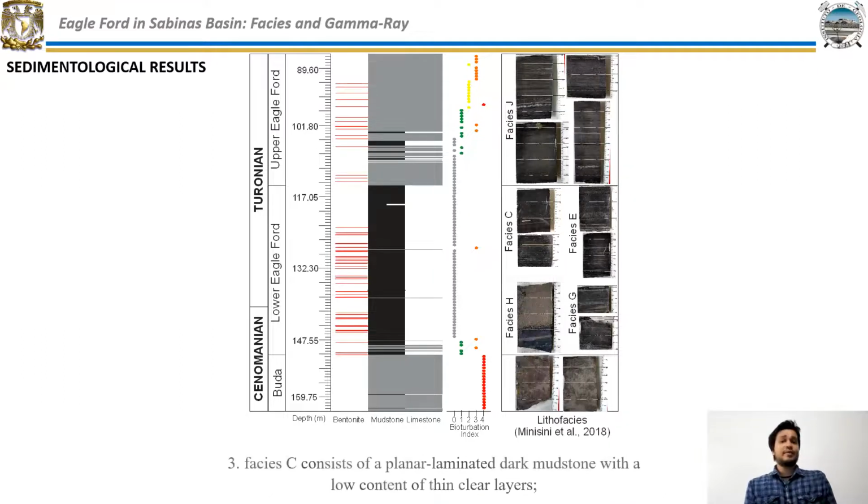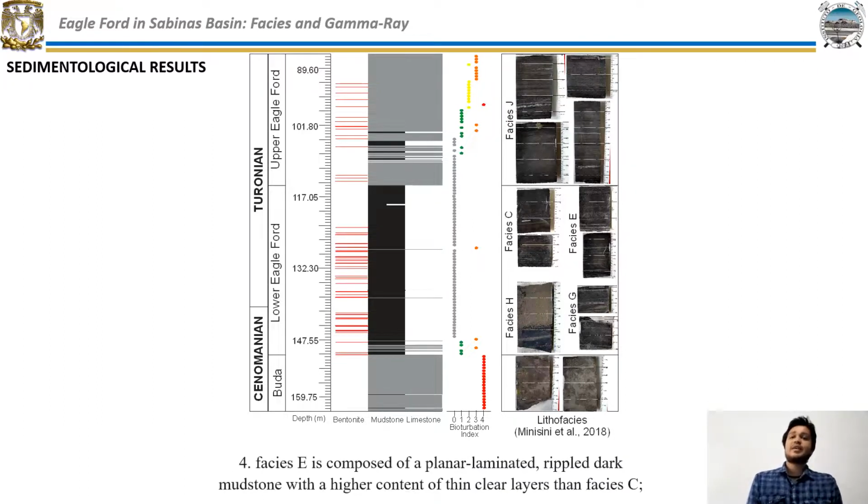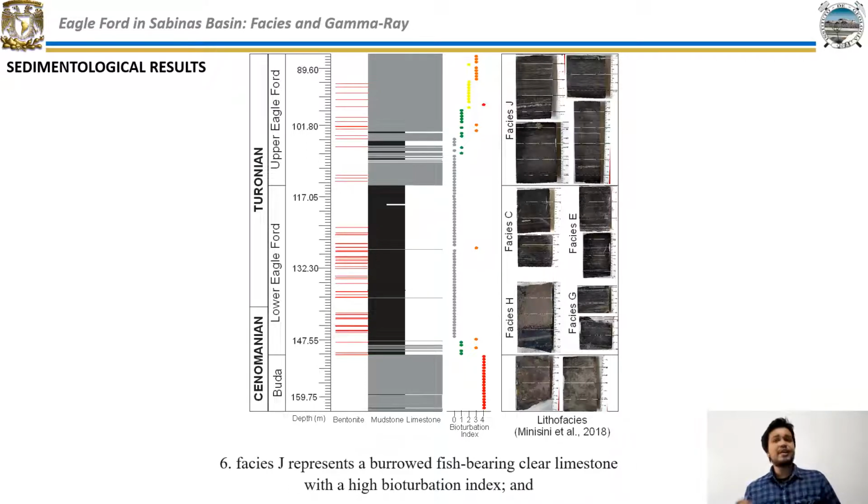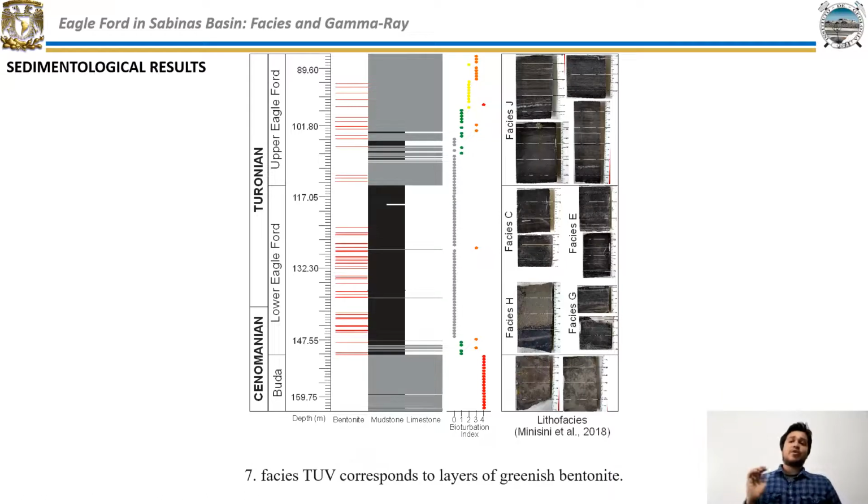Facies C consists of a planar laminated dark mudstone with a low content of thin clear layers. Facies E is composed of a planar laminated rippled dark mudstone with a higher content of thin clear layers than Facies C. Facies GL is present as little imbricated bioclastic association scattered in the entire Eagle Ford formation. Facies J represents a burrowed fish-bearing clear limestone with a high bioturbation index, and Facies TUV corresponds to layers of greenish bentonite.